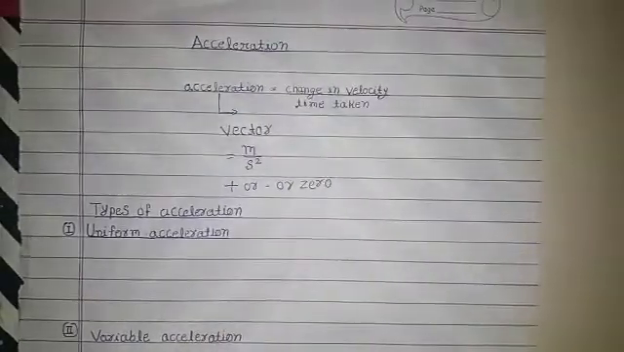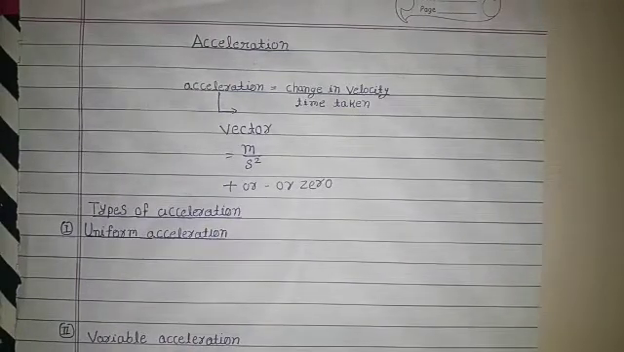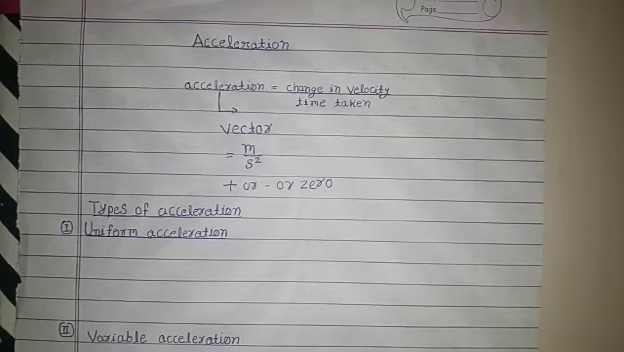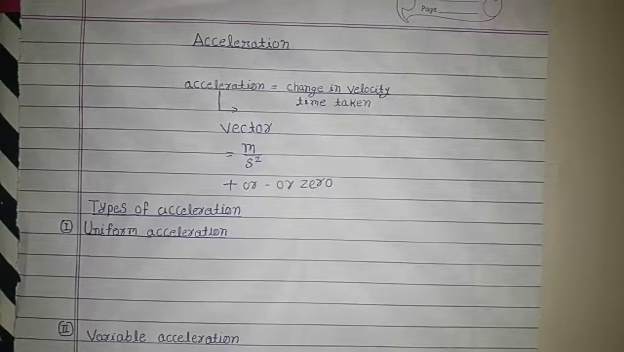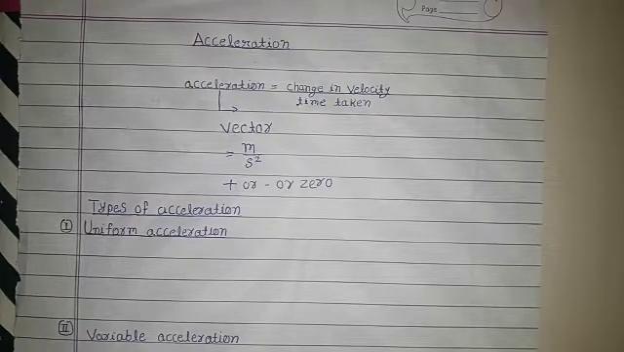When the direction of motion and the direction of acceleration both are in the same direction, due to this velocity increases and the acceleration of the body is positive. Next, when the direction of motion and the direction of acceleration are in opposite directions, the velocity of the body decreases and the acceleration of the body is negative. If the body is moving with constant velocity, then the acceleration of the body is zero.